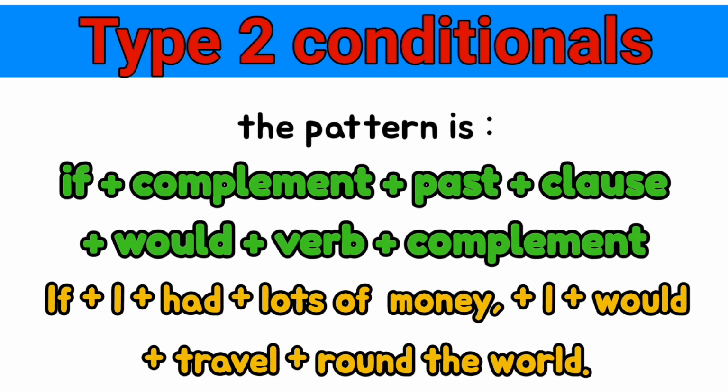Type 2 conditionals. The pattern is if plus complement plus past, plus clause plus would plus verb and then the complement. If I had lots of money, I would travel round the world.